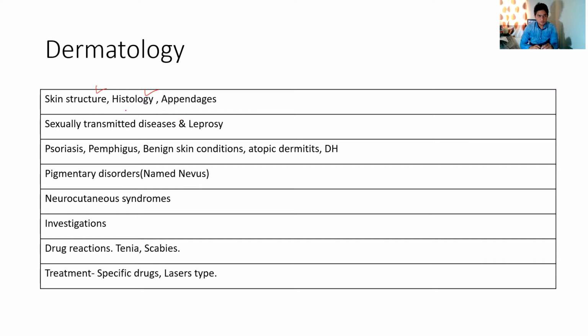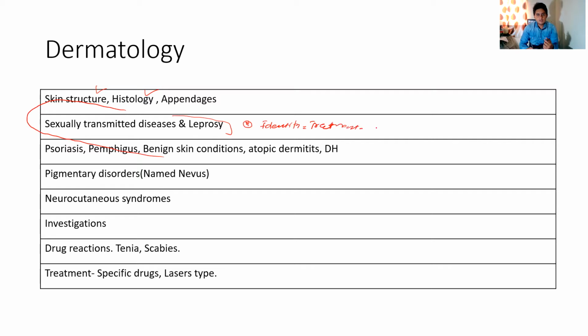Then I think the most important topic from dermatology is sexually transmitted diseases. This is something you must know; it should be on your fingertips. A clinical scenario will be given, like a truck driver who has a genital lesion and a scraping done, and the image will show a stain with some particular microbe, and you will have to identify the causative agent or give the treatment. So anything can be asked. This should be on your fingertips.